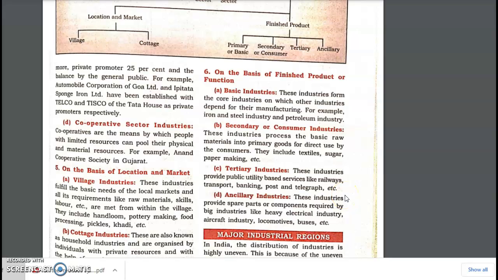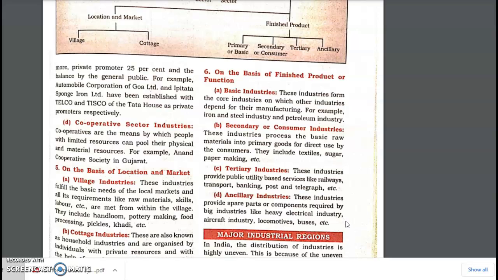The tertiary industries are the industries which are of public utility services, like railways, transport, banking, post and telegraph. And the ancillary industries are the industries which provide the spare parts or components required by the big industry. For example, the heavy electrical industry, aircraft industry, locomotive industry. So in these industries, suppose you require certain products in the form of a spare part.